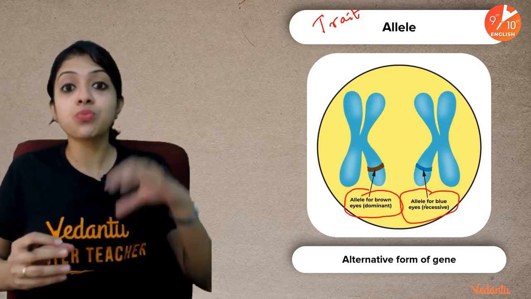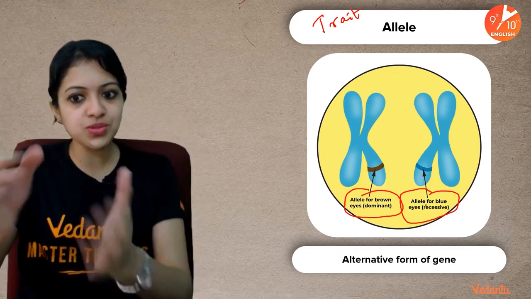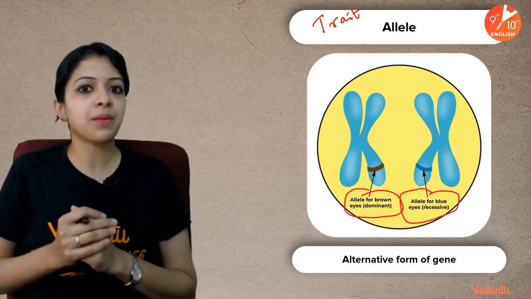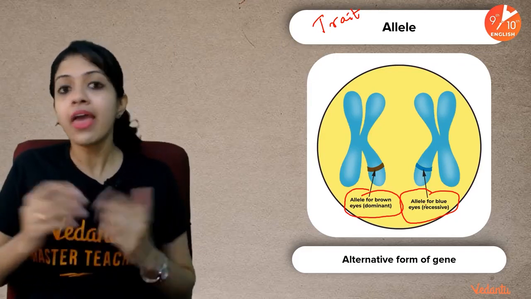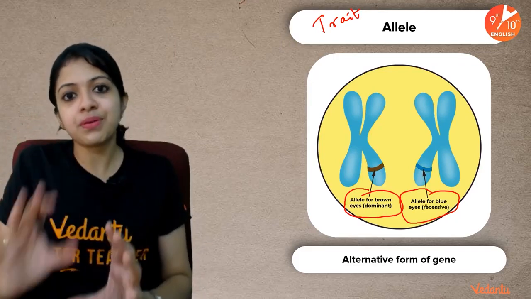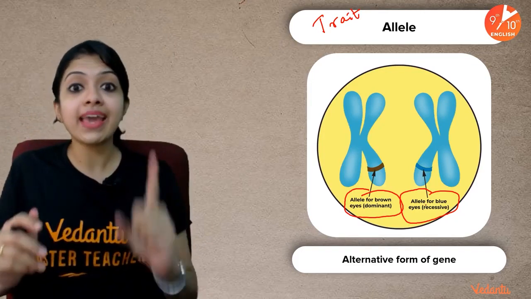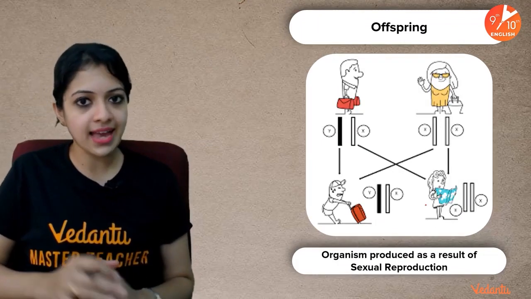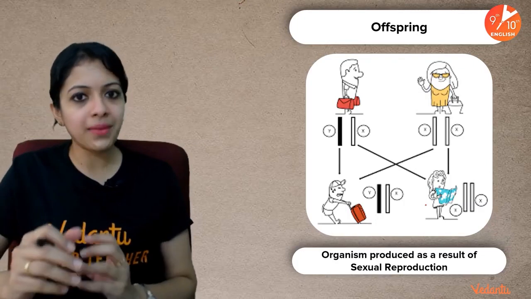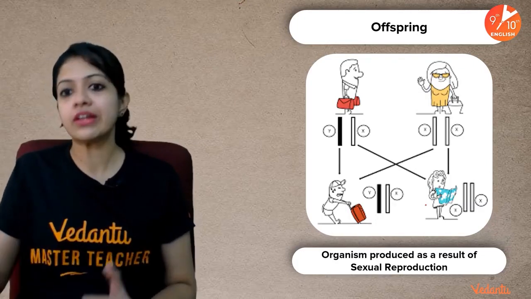The child also has one allele for blue eye color, as you see in this example, which he inherited from his mother. Would this mean that the child would have one brown eye and one blue eye? No. Out of brown and blue, only one can be expressed. That is another concept that we have to understand. Hold on for a few more minutes. I will tell you more about that particular concept.